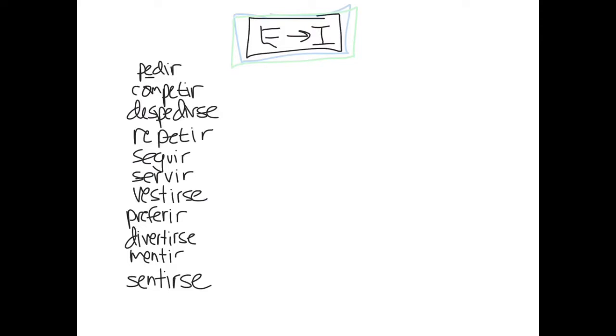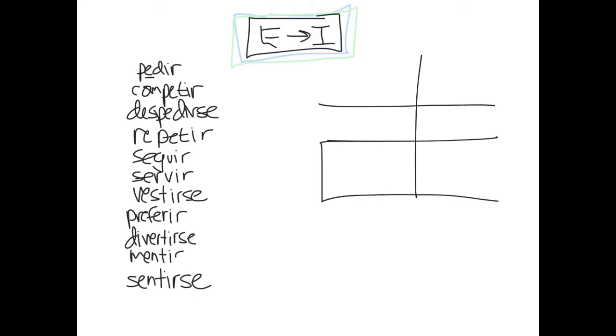We have a couple different types of changes. The first is E to I. So this letter E in these verbs is going to change to an I, but again, only in certain conjugations. So we're looking specifically at the third person, both the singular and the plural forms. So third person singular and plural are going to get a stem change.